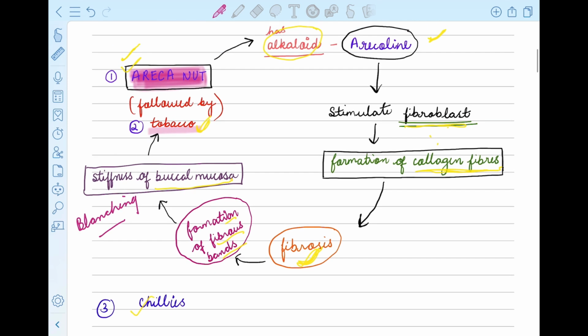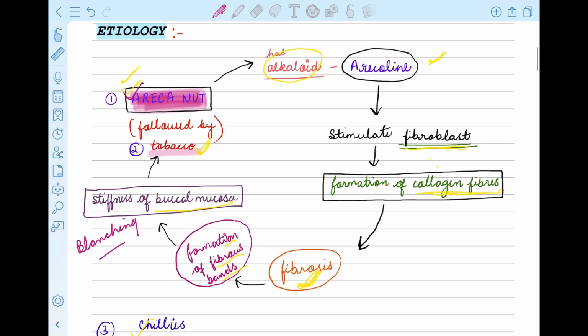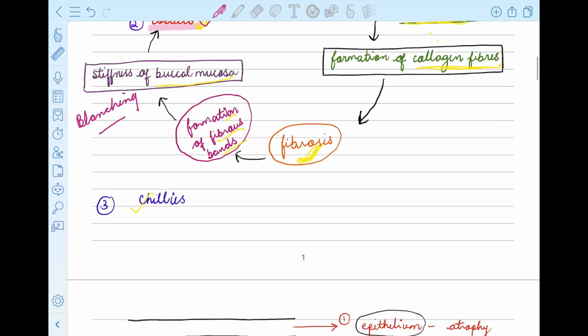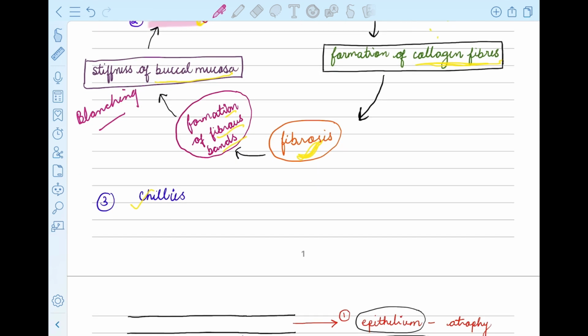Okay, so I hope the etiology is clear. First of all, it includes areca nut chewing followed by tobacco, and third is eating spicy food, that is chilies. It has a pigment called capsaicin, and it is responsible for aiding in OSMF.